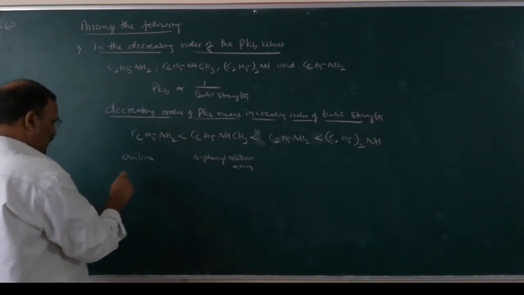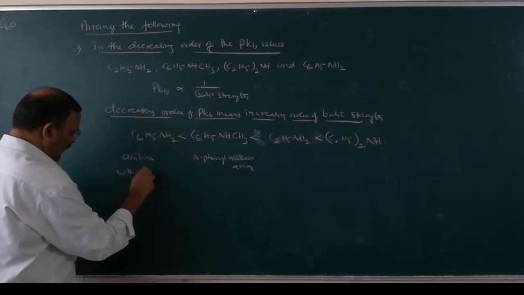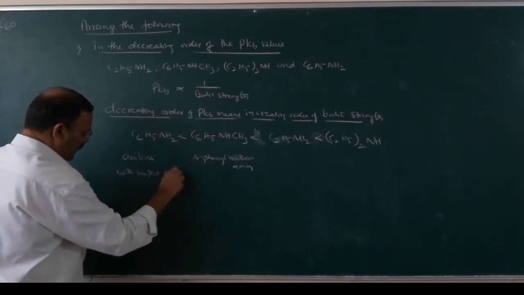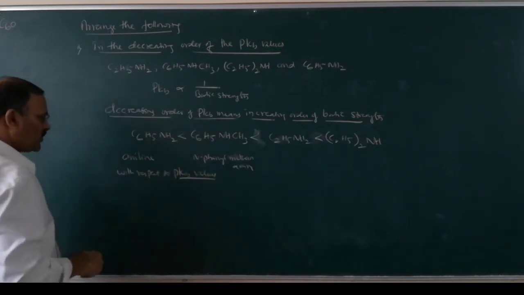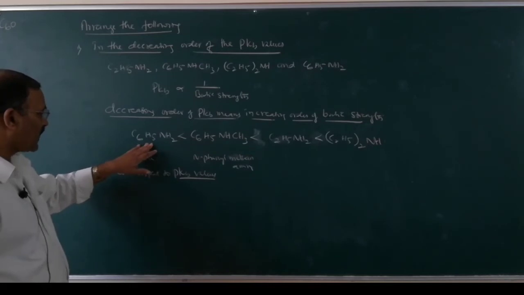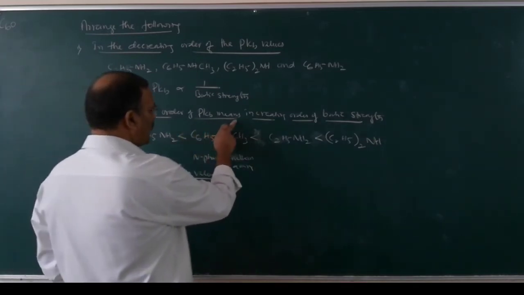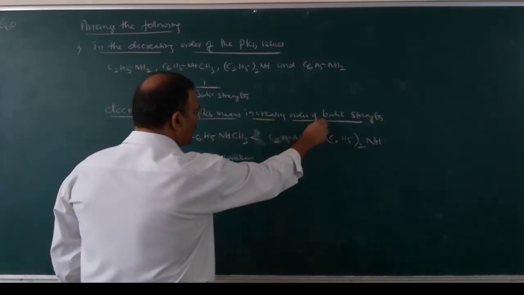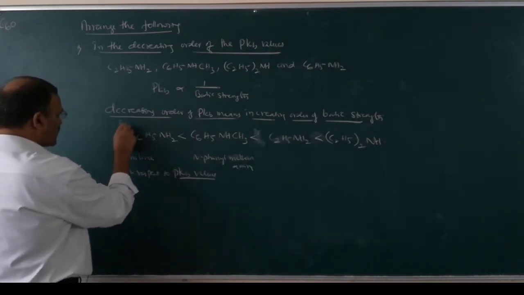With respect to pKb values, whose pKb value is high? Aniline's pKb value is high because it is a weak base. The decreasing order of pKb means increasing order of basic strength. So this is the increasing order of basic strength.